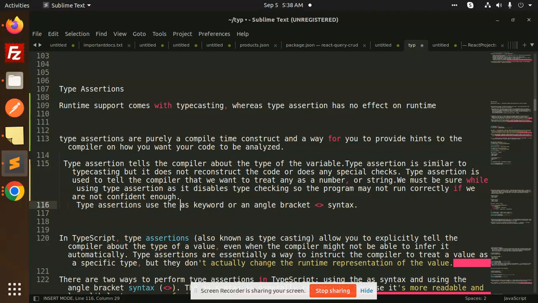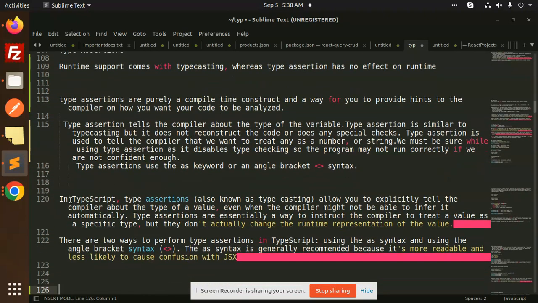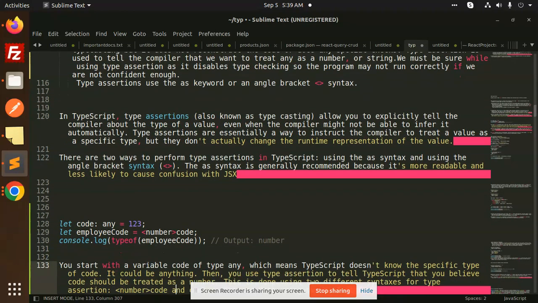In TypeScript, type assertions, also known as typecasting, allow you to explicitly tell the compiler about the type of a value, even when the compiler might not be able to infer it automatically. Type assertions are essentially a way to instruct the compiler to treat a value as a specified type. But they don't actually change the runtime representation of the value. So let's see the example, it can clarify more.